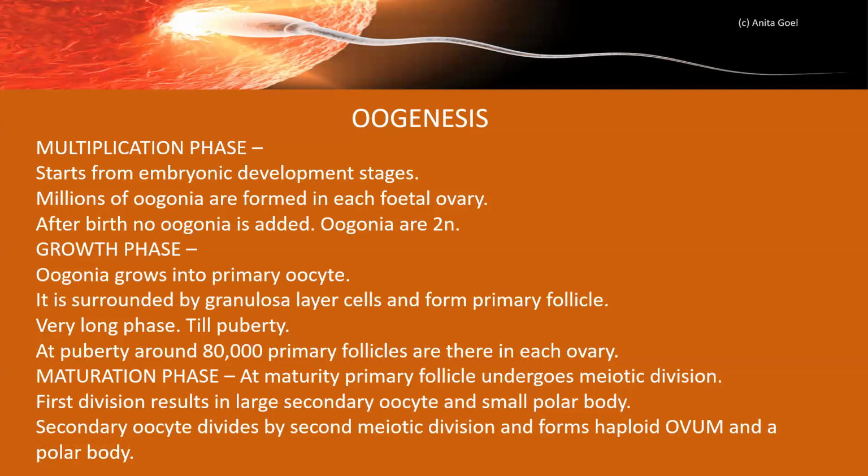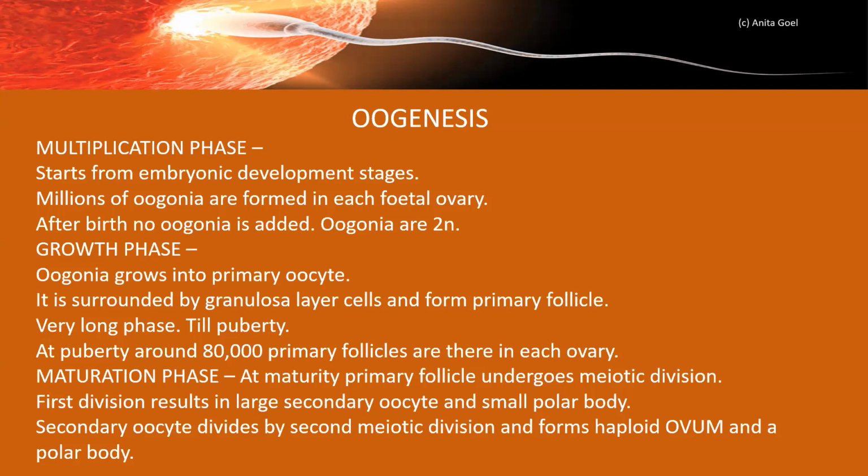First of all, we have done spermatogenesis. It starts at puberty. But oogenesis starts in the female embryonic development stages only. When it is in the fetal stage, in the fetal ovary, millions of oogonia are formed.